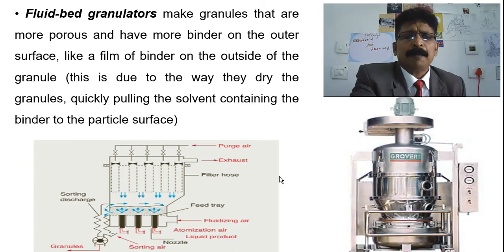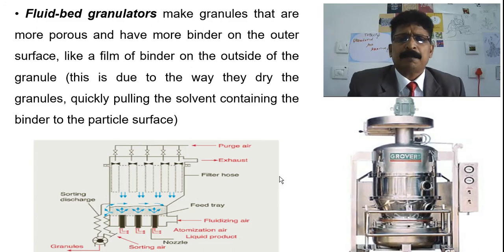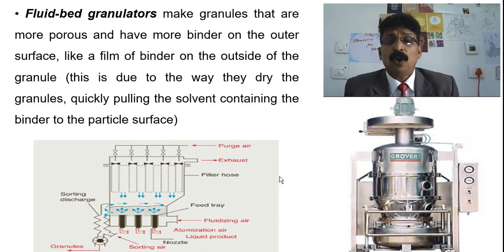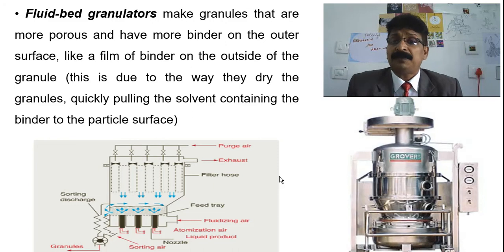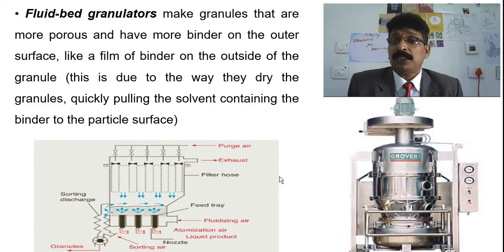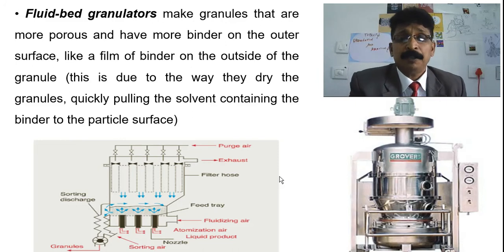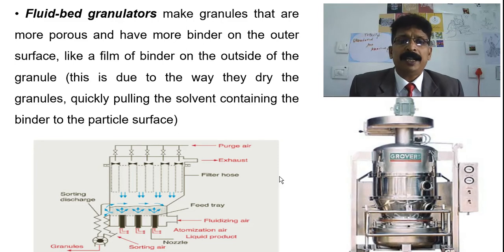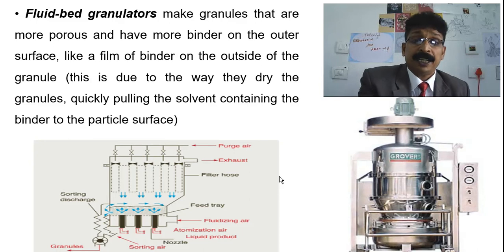You can see the schematic picture. There is purging air, exhaust, and flow. Filter house means there are bags for collecting the fines which will be blown and can be collected by the bags, and fines will be added according to the pharmacist. How much percentage of fines should be needed before compression, he will be calculating. You should have all these points in your mind, and you should see the picture very clearly.